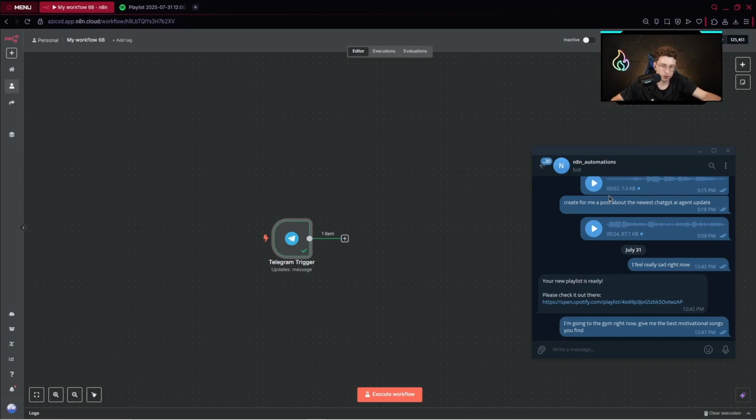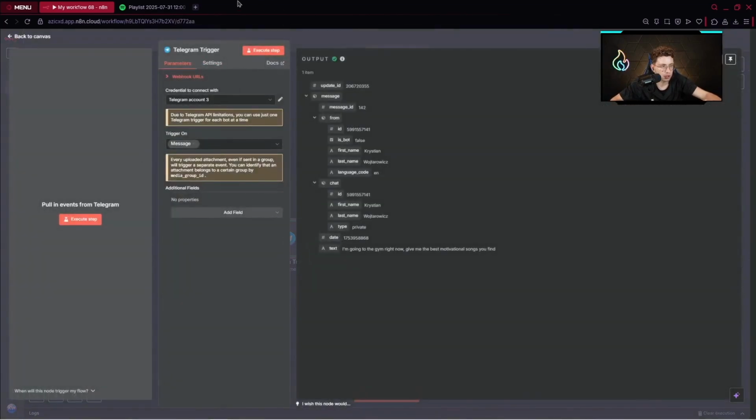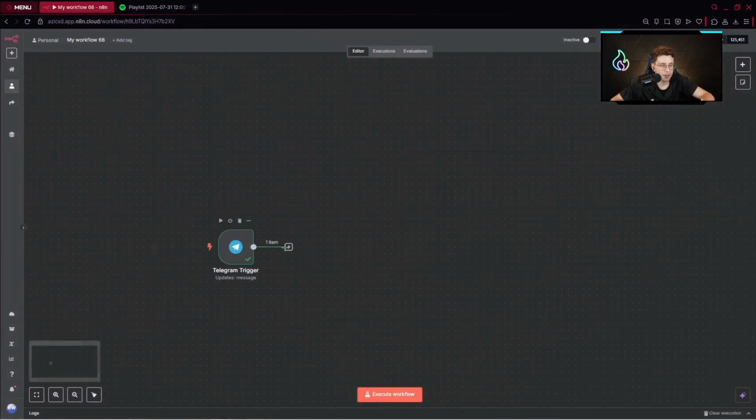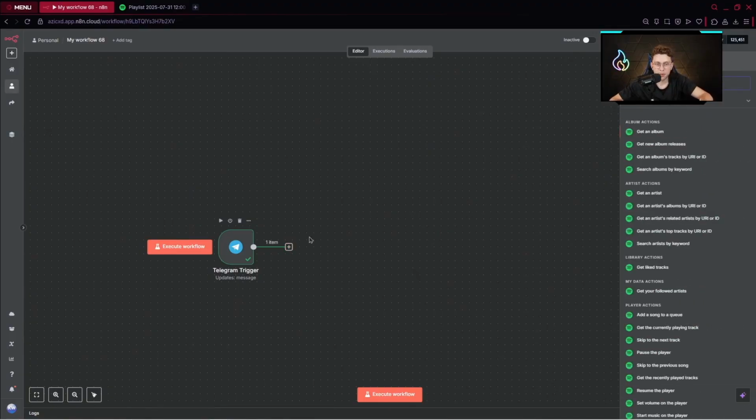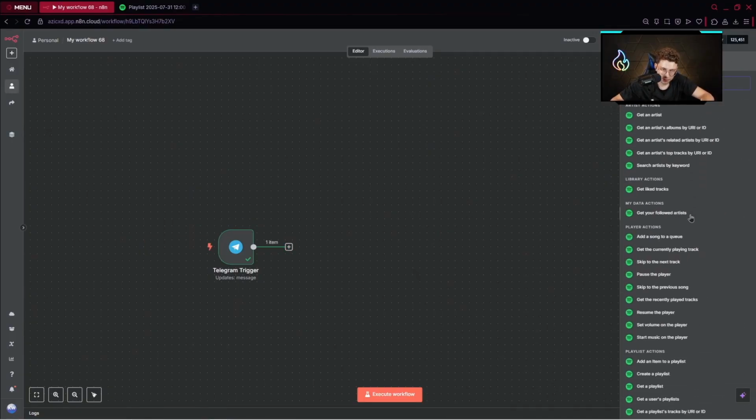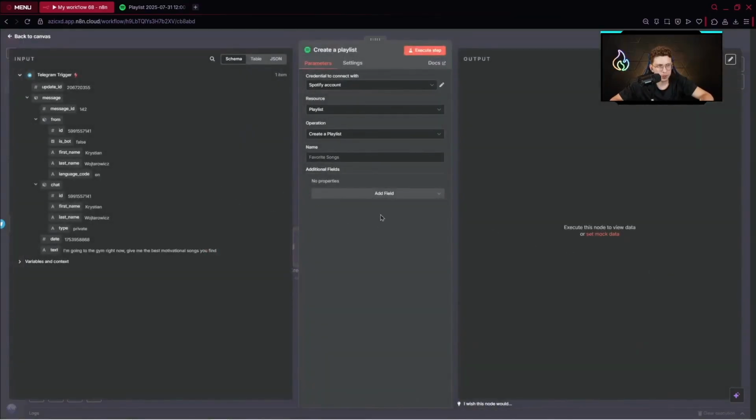So simply you need to do this, and then you can connect your specific Telegram account this way. Okay. The next thing, we've got Spotify. So simply we need to create a playlist. We create a playlist, and now we need to give it a name.